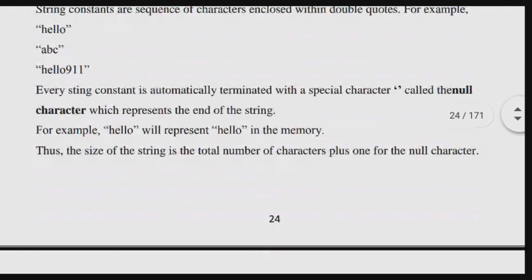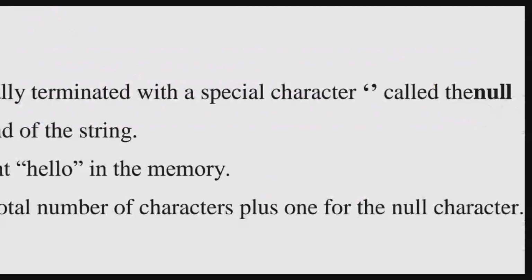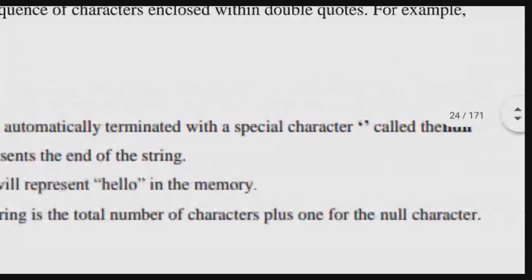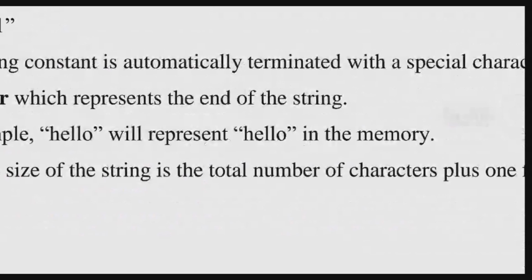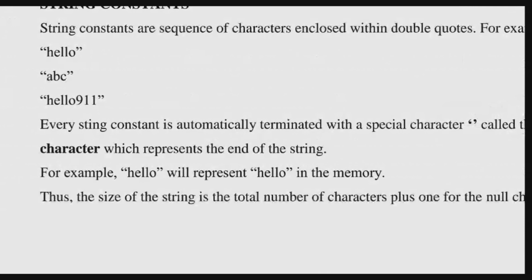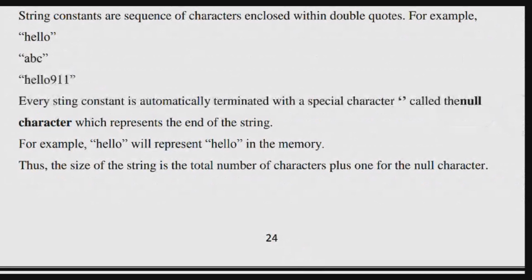For example, "hello" started with double quotes and ended with double quotes will be represented like this in memory, exactly as you wrote it. The closing double quote is nothing but the closing of the string.